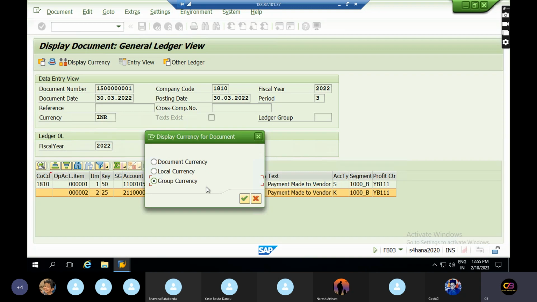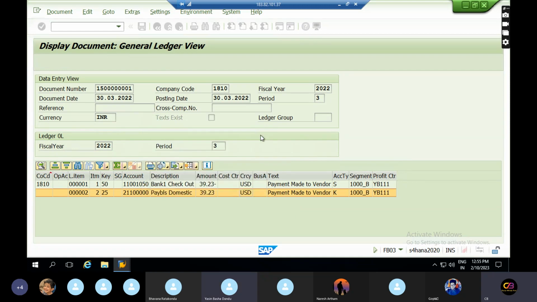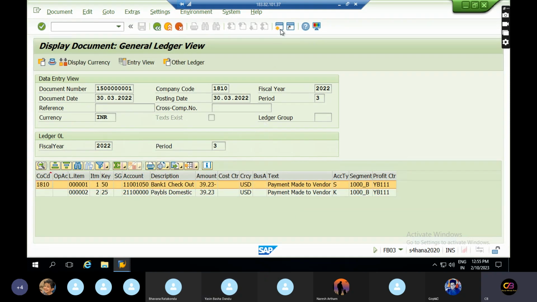Group currency is at which level? Anyone tell me? Reporting level or headquarter level where the company is registered? It's a client level. Yeah, client level. I will tell you where this currency will be at the client level.